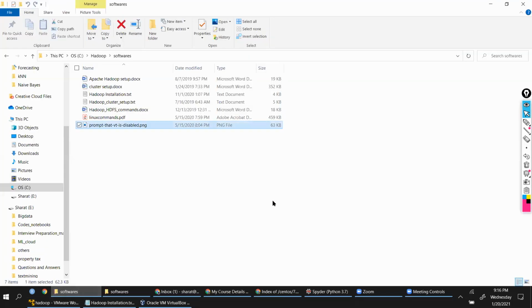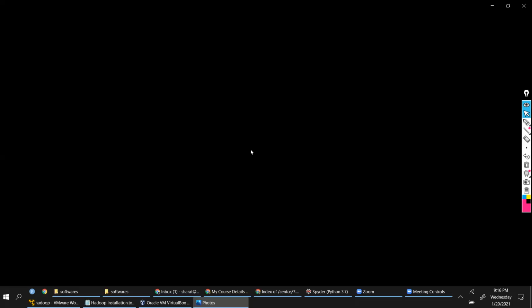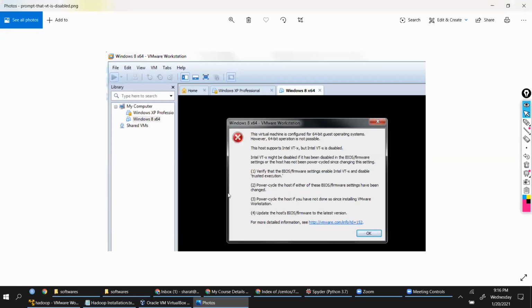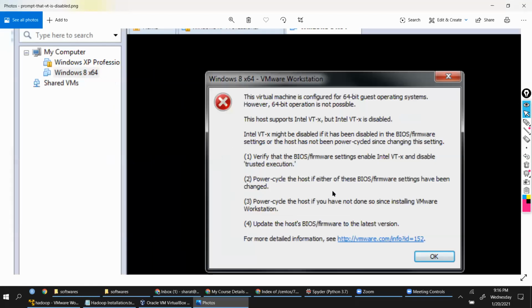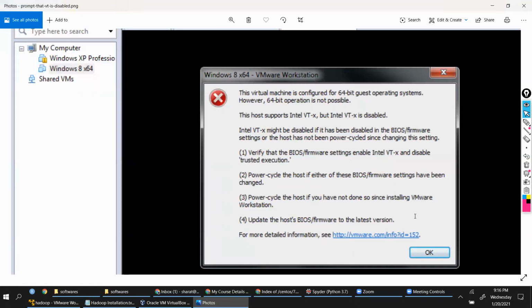So Tarun, you got this issue, right? Remember, I showed this image. I've already shown you that. This is the error that you're getting, right? I have done, but not getting the option to welcome.